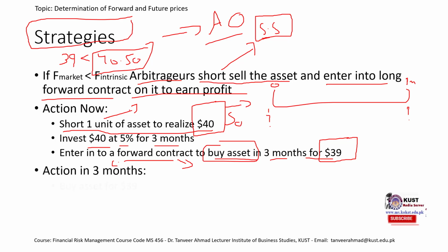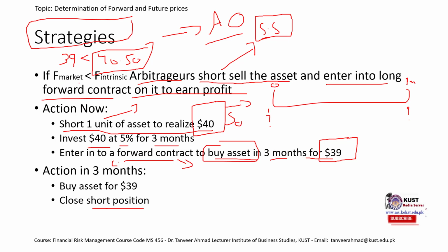We are going to buy it at a cheaper price and return it to the person from whom we borrowed. What would happen after 3 months? After 3 months, we would buy the asset. Obviously, we have a long forward contract, it's an obligation. And we would close the short position. Closing the short position means that we would return the asset. And if during this process some dividend was paid to us, we would also return that to the owner of the asset. We discussed this in our previous lecture 13. So by doing so, what profit would we have? The interest that we earned and the price difference that we have.